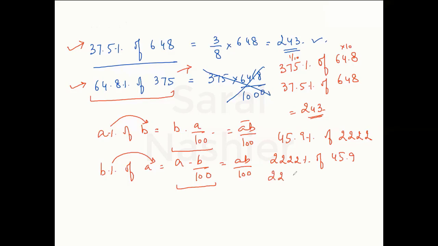And if I divide this by 100 and multiply that by 100, the question would become 22.22% of 4590. That is nothing but 2 by 9 times 4590. Divide by 9: 9 5s are 45, 9 1s are 9, and if you multiply this, this gives you the answer as 1020. This makes our job pretty easy.